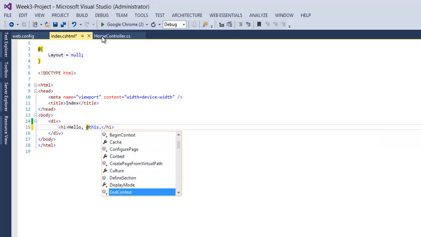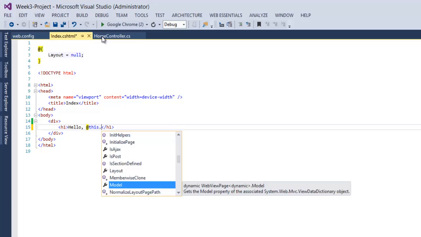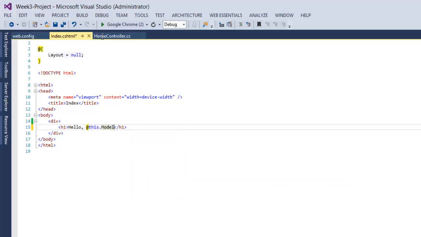And the one that we're looking for is our model. So there's our model, and in this case it's considered a dynamic, and we'll get into how you make strongly typed models in a later section. So we'll go ahead and say model, and then we'll say dot, and because this is dynamic, there is no IntelliSense available to us. Now if you also recall, the model that we passed in was simply a string. So at this point, all I'm going to do is just output that string onto the page.